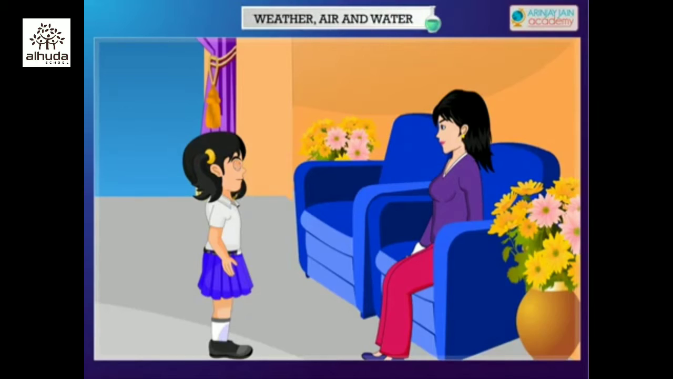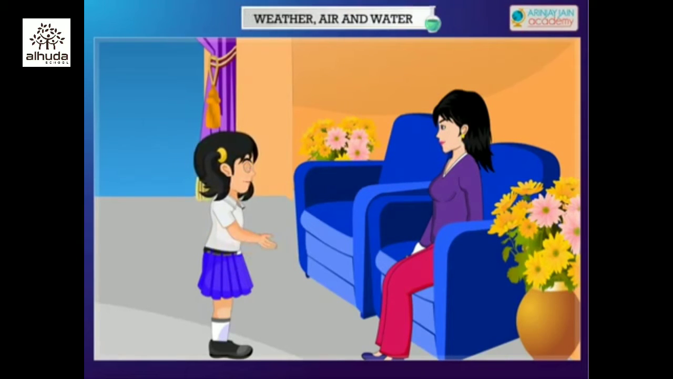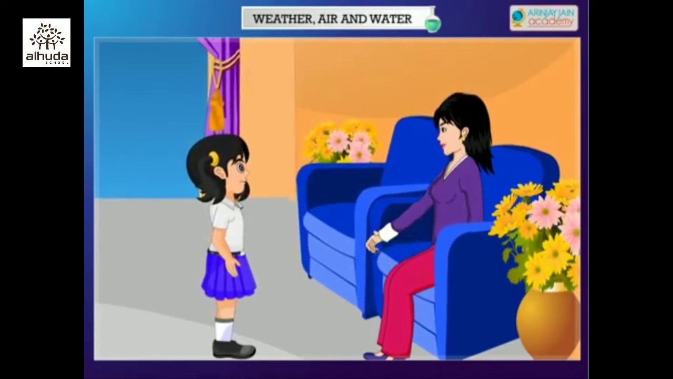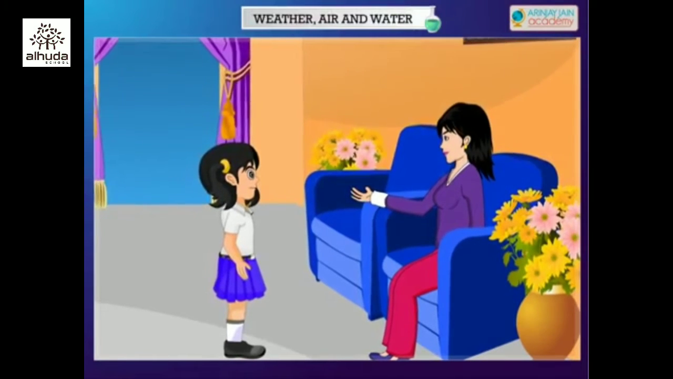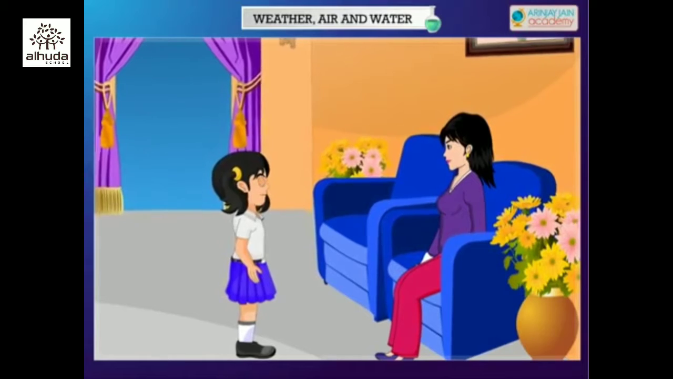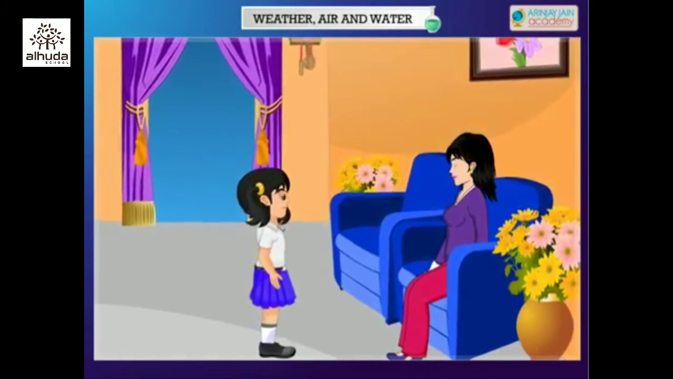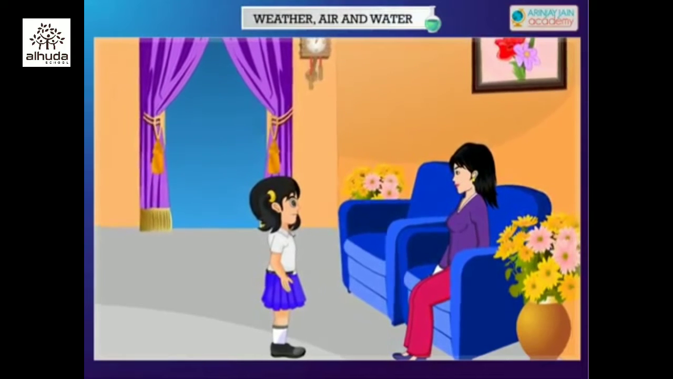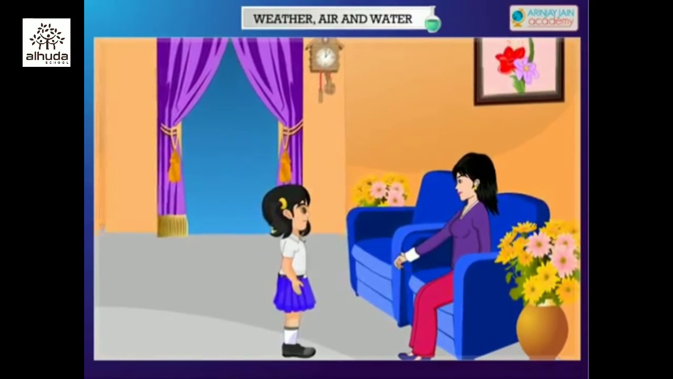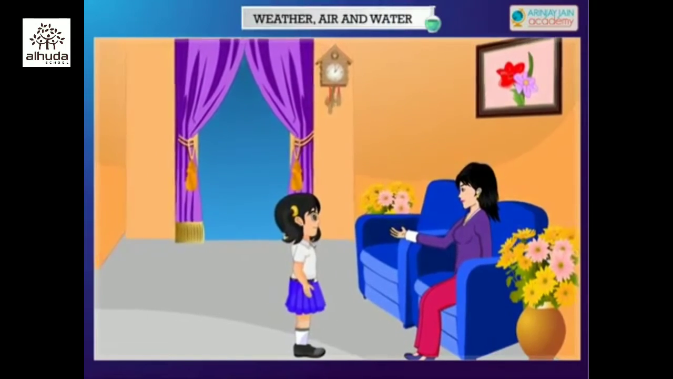Tell me one thing. When it is cold, what type of clothes do we wear? We wear warm and woolen clothes. Very good. Likewise, we wear cotton and light colored clothes in summer. So weather is the condition of the air around us. The sun, wind, clouds and rain are all factors that cause changes in the weather.